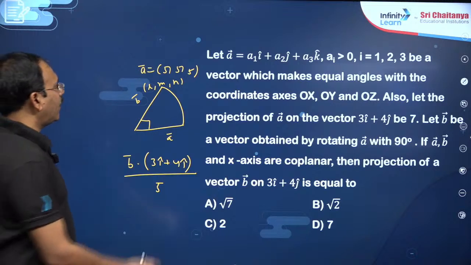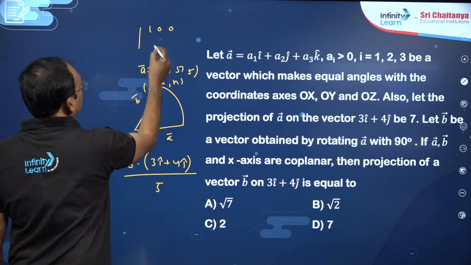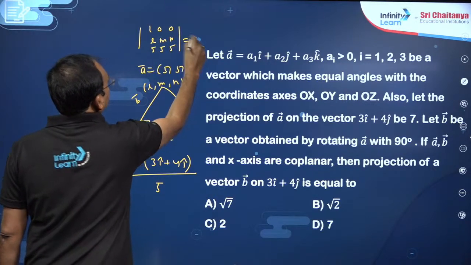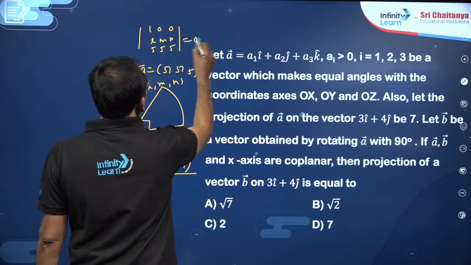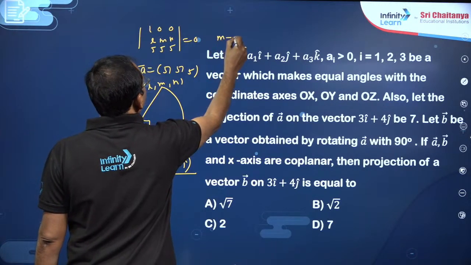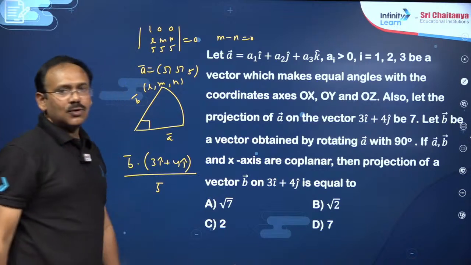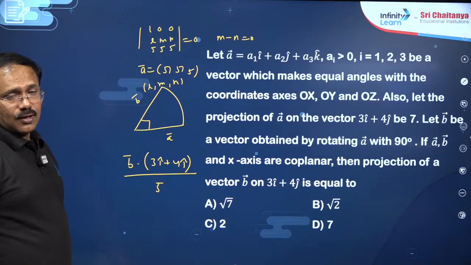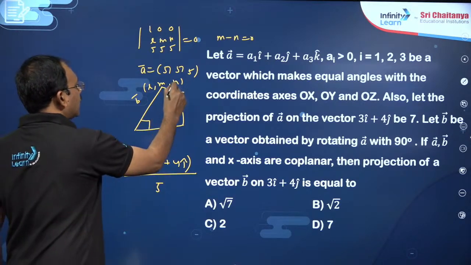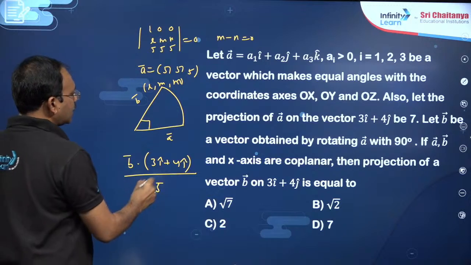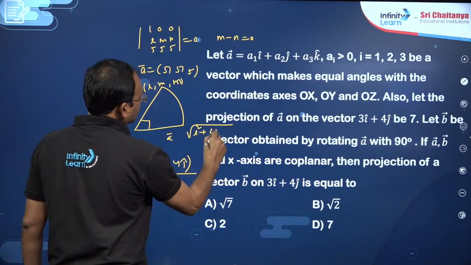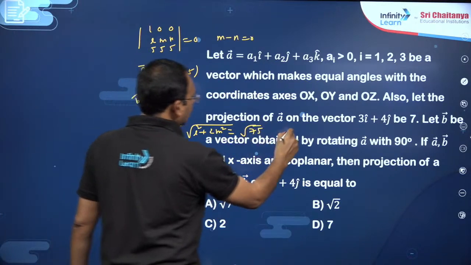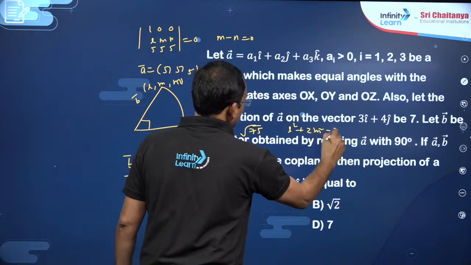And the second point, they are coplanar with the x axis, so the determinant of (1, 0, 0), (L, M, N), (5, 5, 5) must be 0. So you can take 1 into 5M minus 5N equal to 0. M is equal to N, first point. Next point, its magnitude, root of L square plus 2M square, is also root 75. So you will get L square plus 2M square is equal to 75.